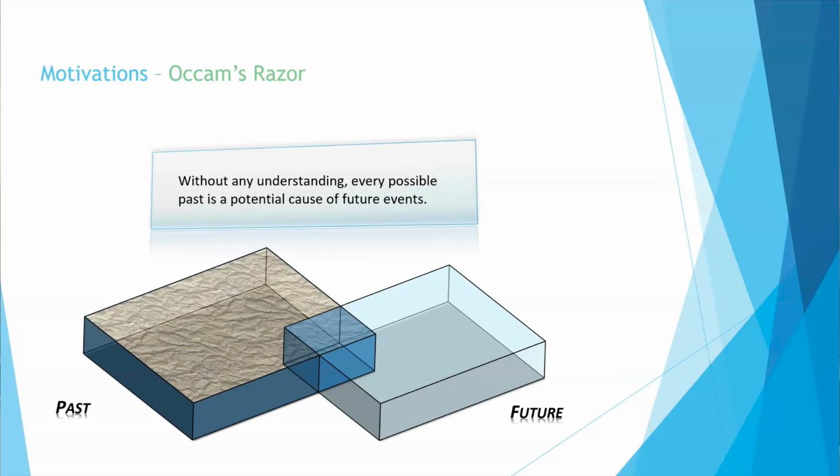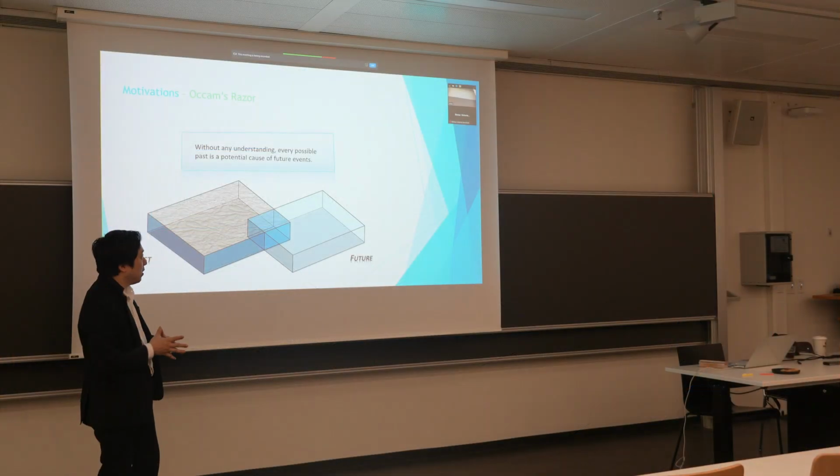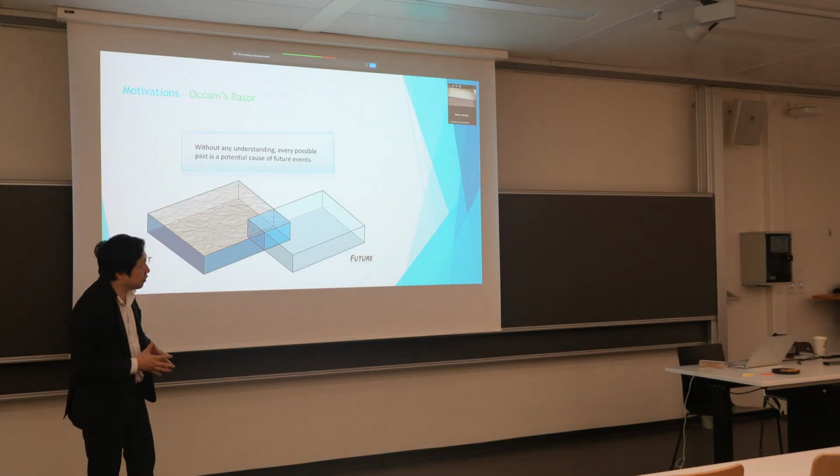We start off with a model that tracks everything about the past to make potential predictions about the future. And this tends to happen if we have no understanding of what's going on. We just feed everything into our giant transformer, hope for the best, and if we have enough memory, then yes, we can do pretty well, but it does take a lot of resources.